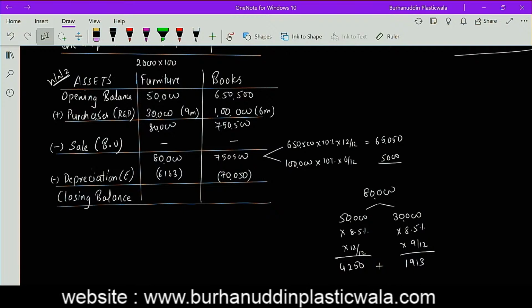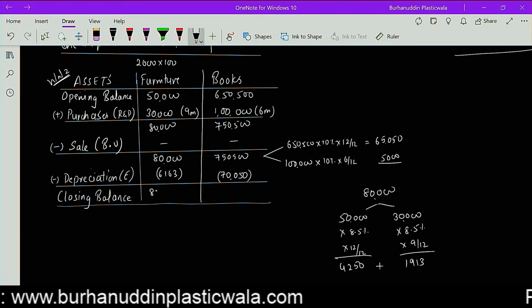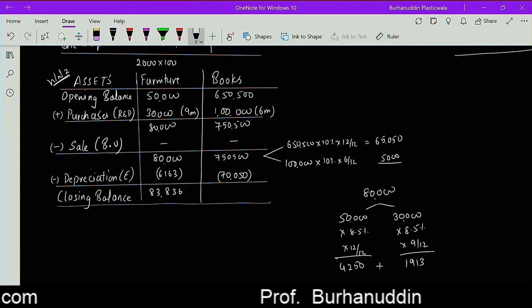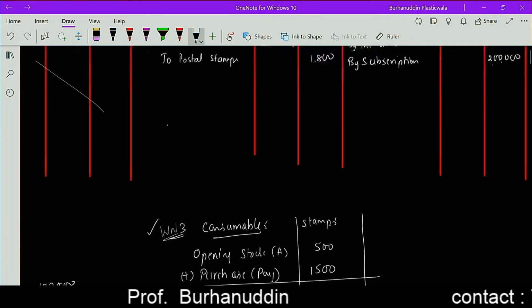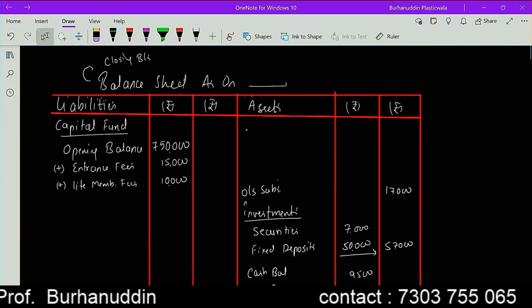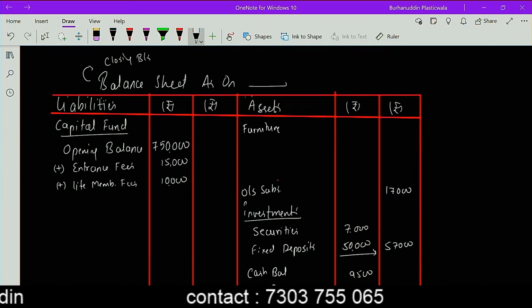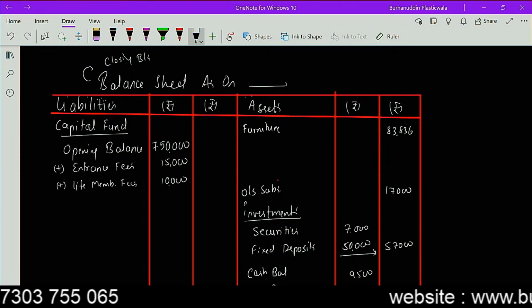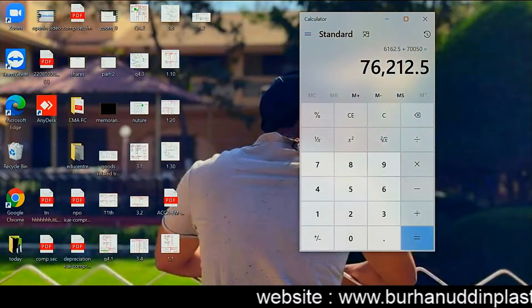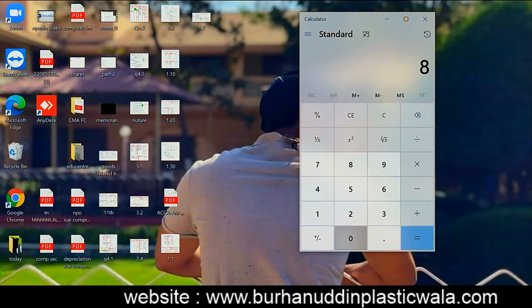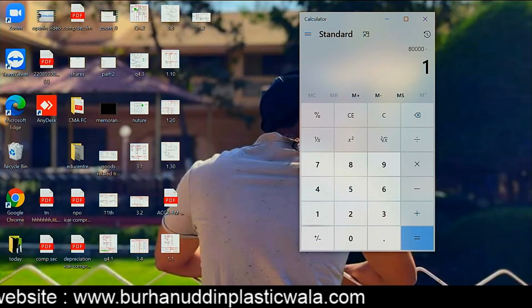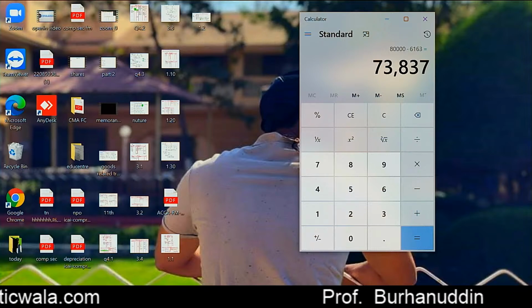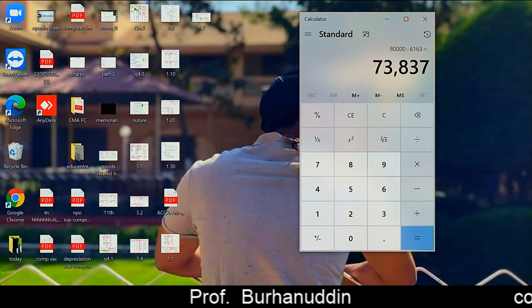Now this one, the last one, 80,000 minus 6163. Is it 83,836 rupees? 83836. So the furniture. मेरा कैलकुलेशन देख लेना, वो बहुत गजब होता है. देखो है ना, 73837 है.